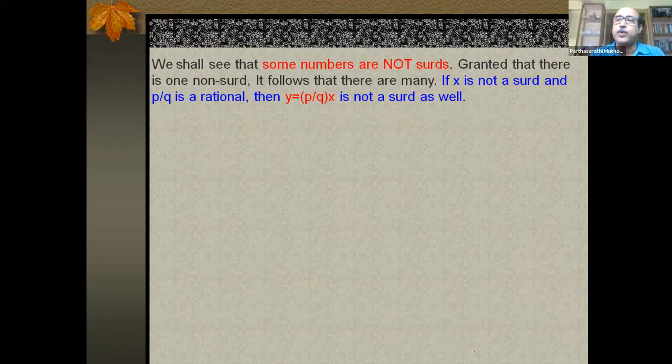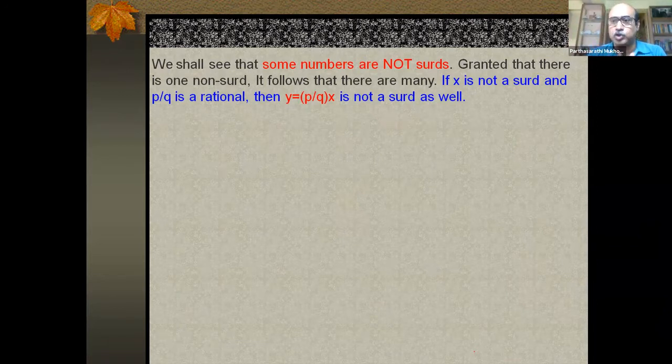By taking successive square roots and making number fields out of that, you can never reach cube root of 2. But it is there, it's a real number. So some numbers are certainly not surds, and granted that there is one non-surd, it follows that there are many. Of course, all algebraic numbers are only countable, and constructible numbers are a subset of that. So there are uncountably many